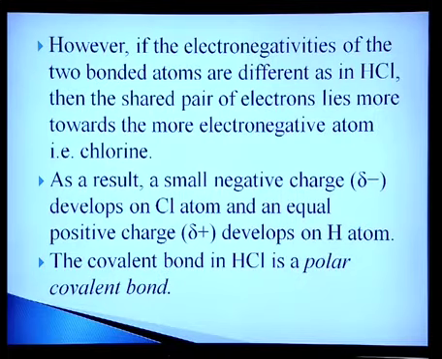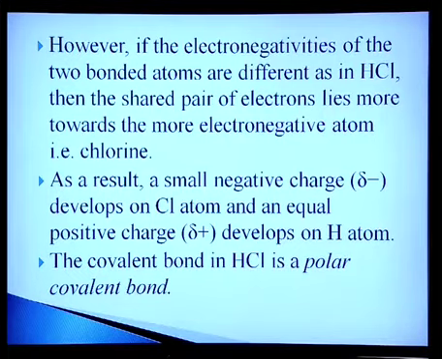However, if electronegativities of 2 bonded atoms are different, as in hydrochloric acid HCl, then the shared pair of electrons lies more towards the more electronegative atom, that is chlorine. As a result, a small negative charge delta minus develops on the Cl atom and an equal positive charge develops on the hydrogen atom.